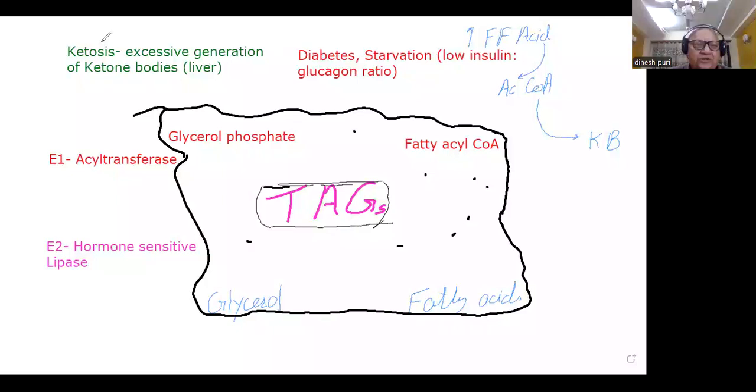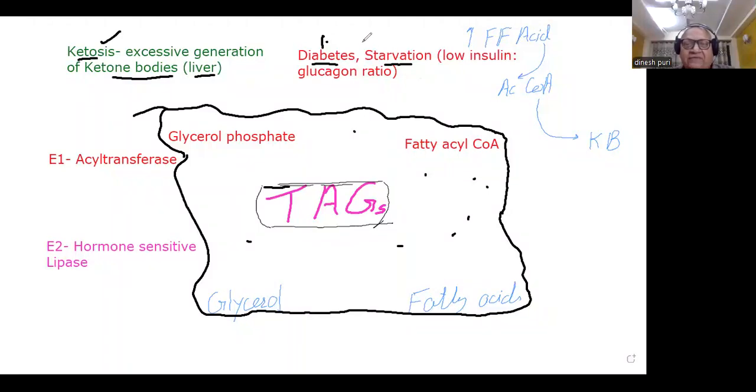We are going to discuss something about ketosis. There is excessive generation of ketone bodies, acetoacetate, beta-hydroxybutyrate, acetone in the liver. And the two major conditions are diabetes and starvation. Mainly it is the type 1 diabetes. Both are low insulin glucagon ratio conditions, meaning insulin level falls.